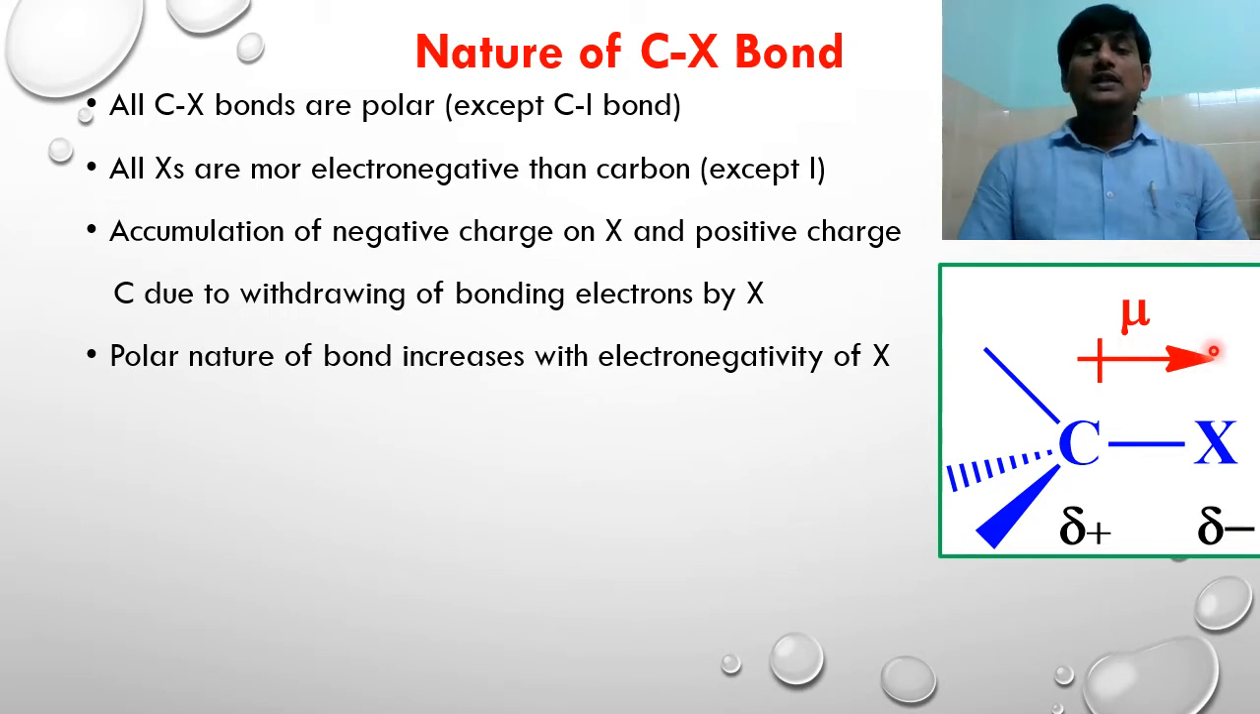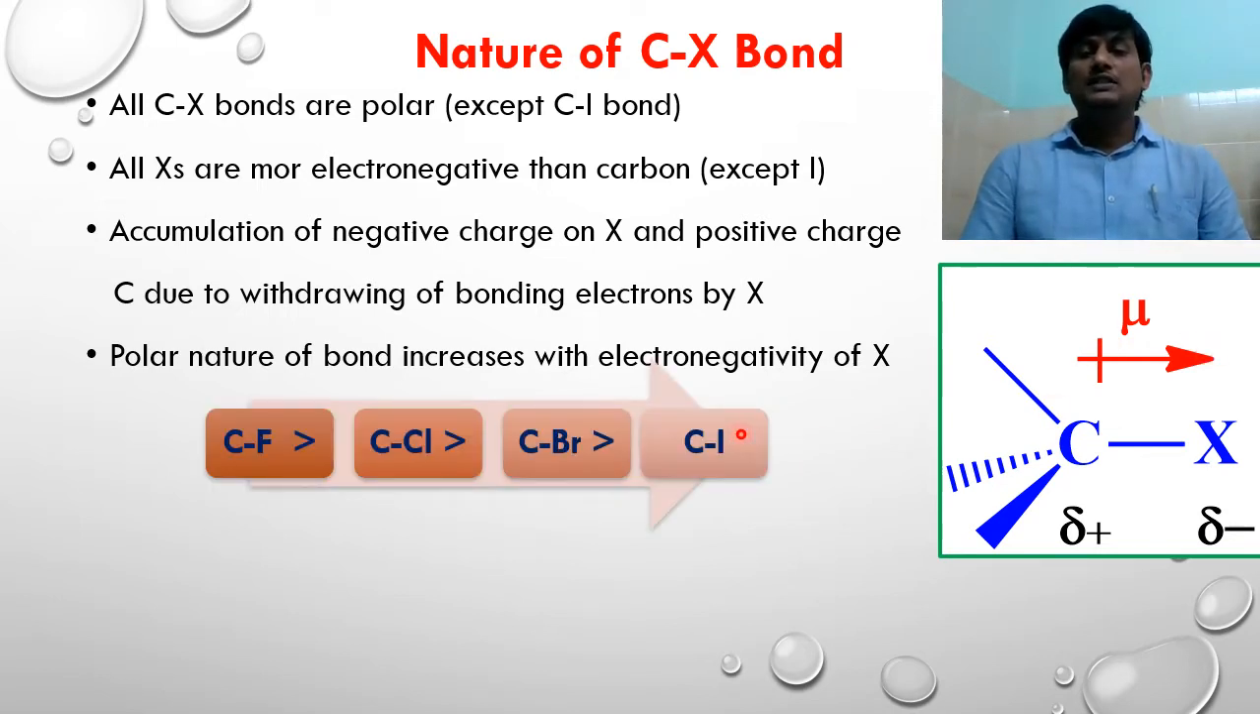Let us take the polarity of CX bonds. As the electronegativity difference between carbon and halogen increases, the bond polarity increases. Since the electronegativity difference between fluorine and carbon is the highest when compared with other remaining CX bonds, the CF bond will be more polar when compared with the other CX bonds.